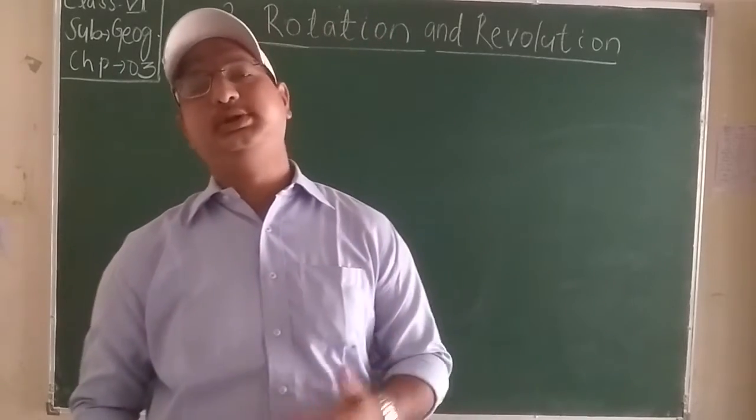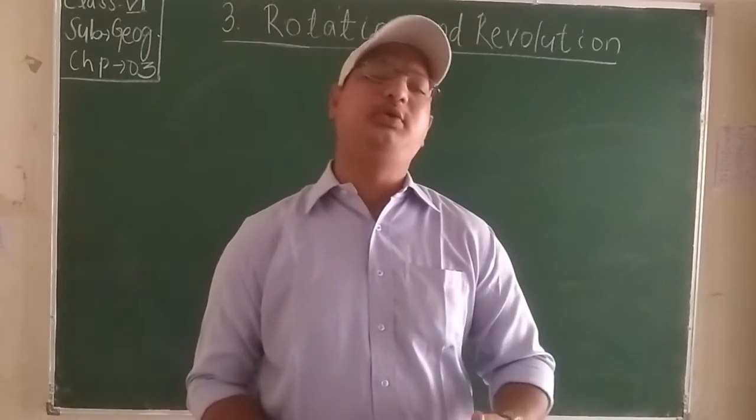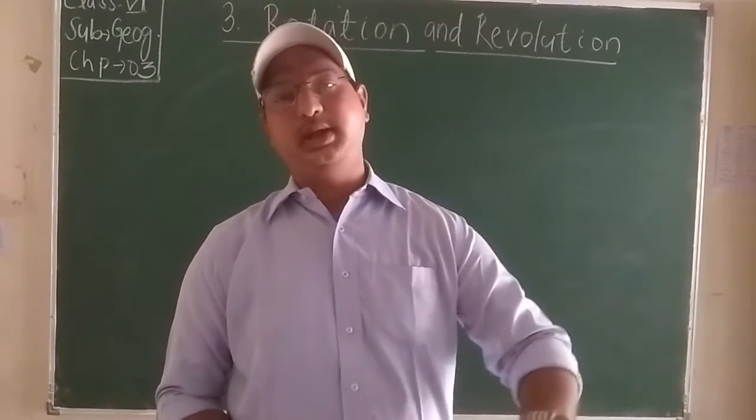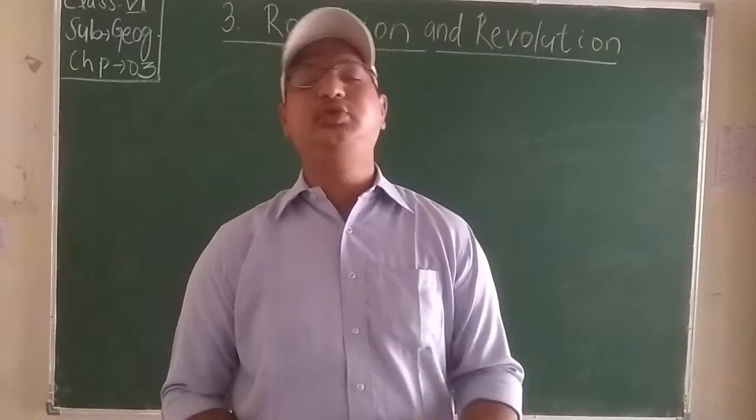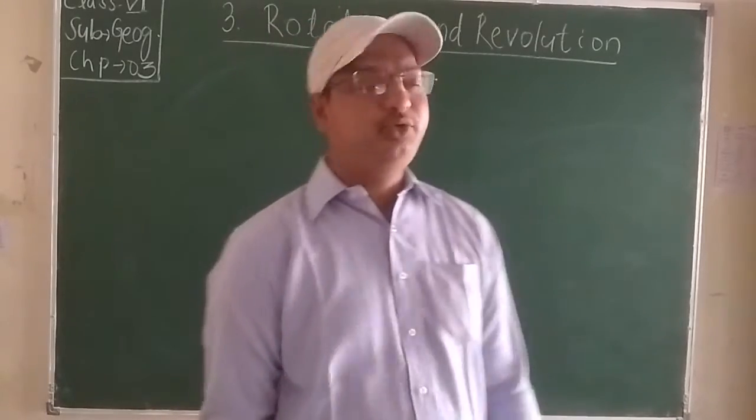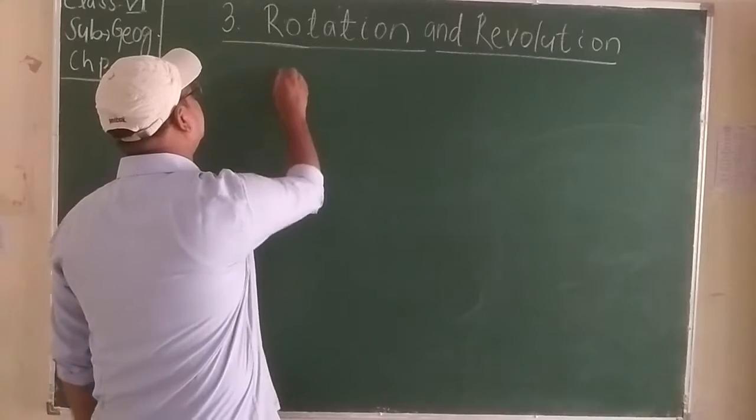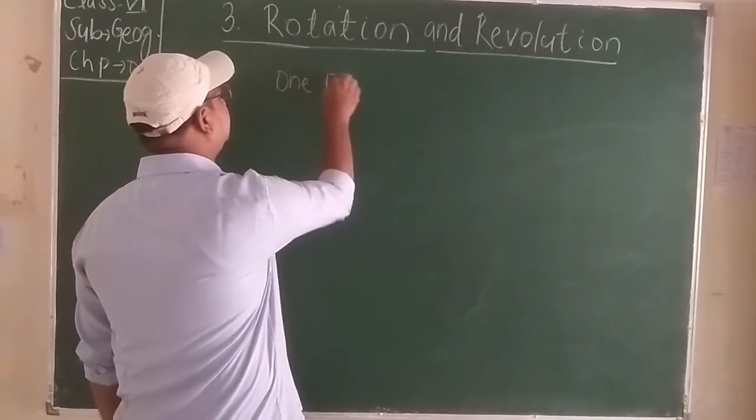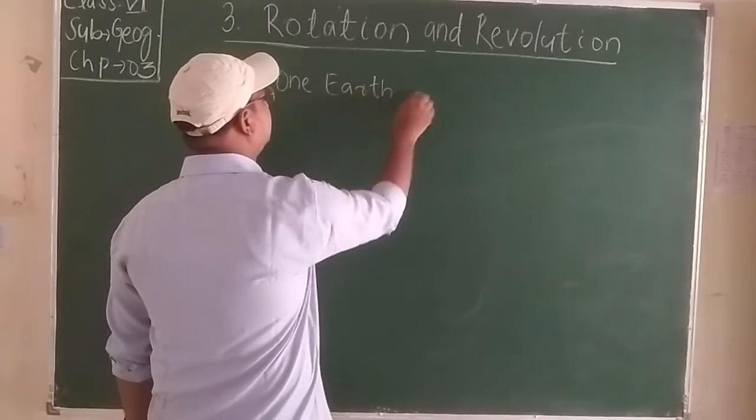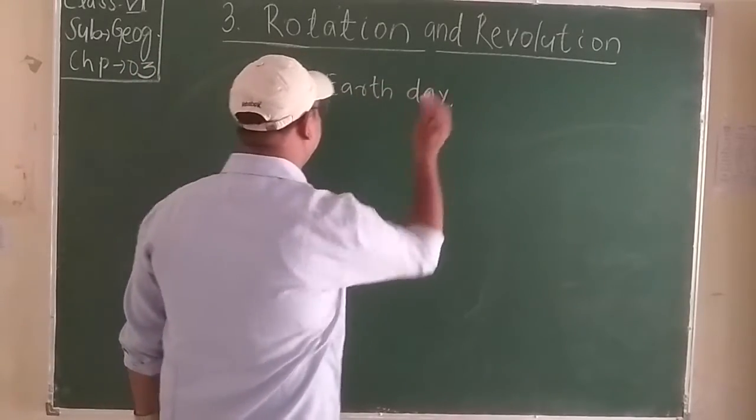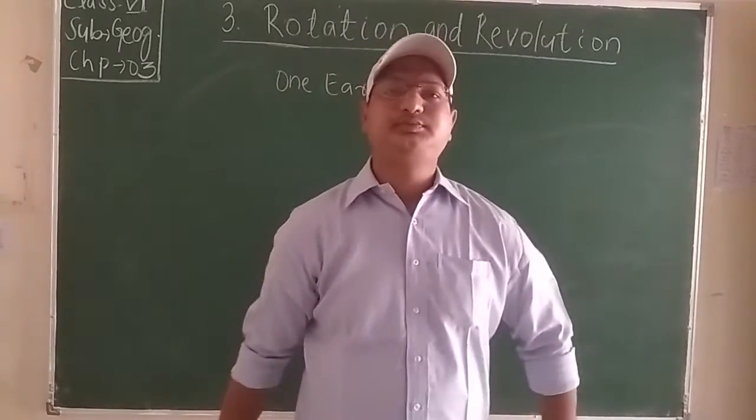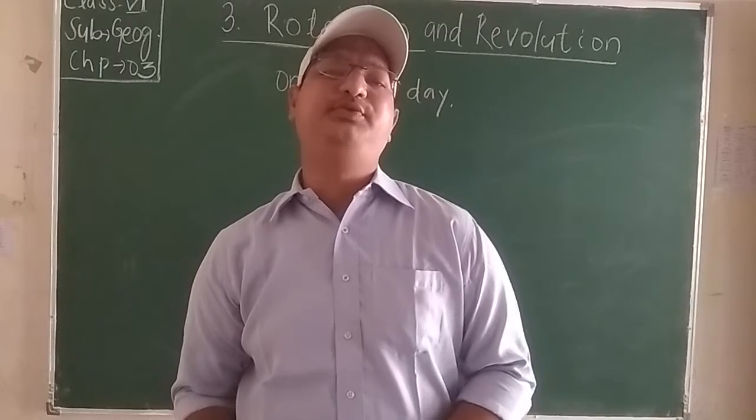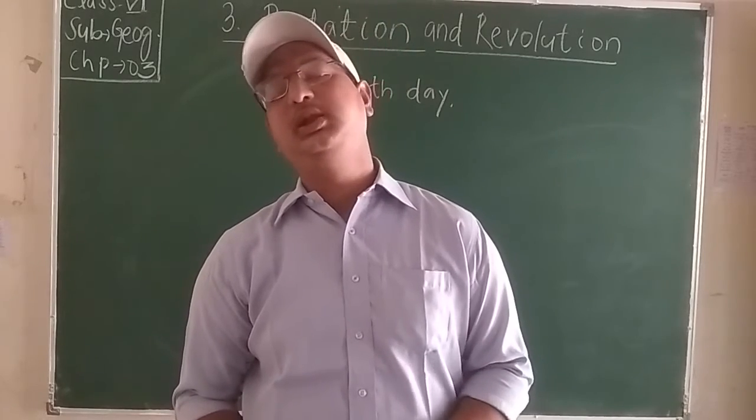As I have told you students, the rotation of the earth takes 24 hours to complete one day and it causes days and nights. Okay students, the period of rotation is known as one earth day. The axis of the earth makes an angle of 66.5 degree with its orbital plane.